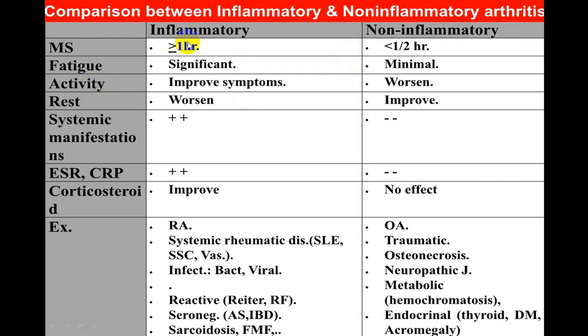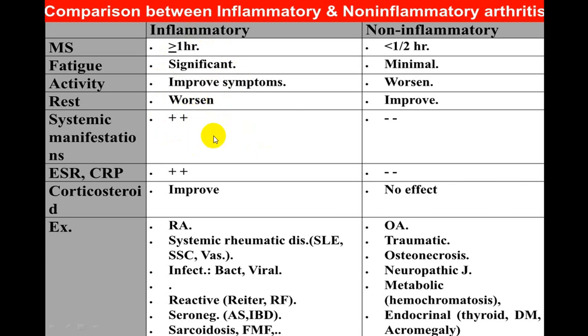On activity, as the person starts doing an activity, there is an improvement in the symptoms. While in osteoarthritis, on walking, on climbing, on movements, it worsens. Rest. In case of rheumatoid arthritis, the person will not say that my pain has improved; no, it is worsening in case of rheumatoid arthritis.